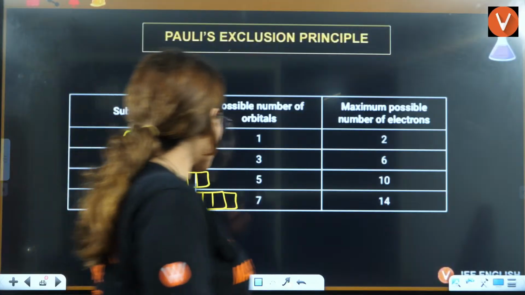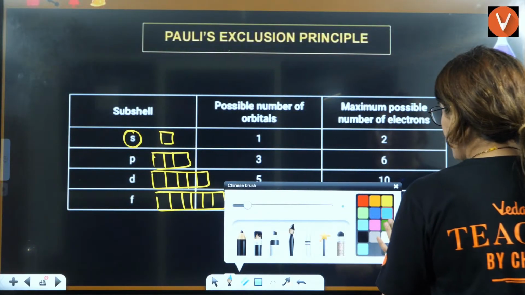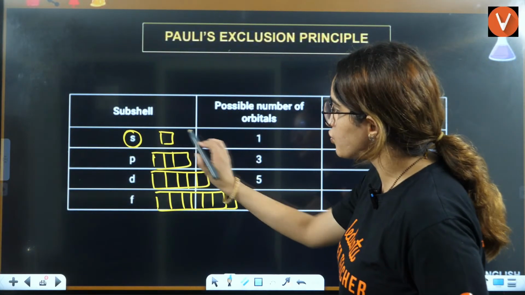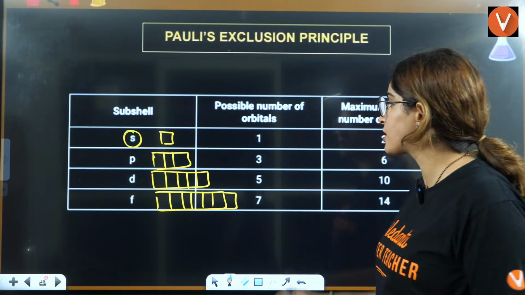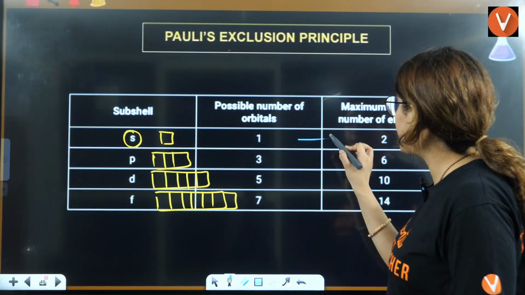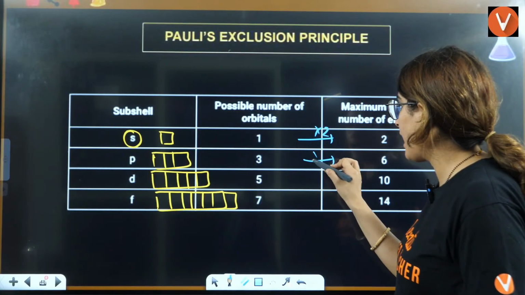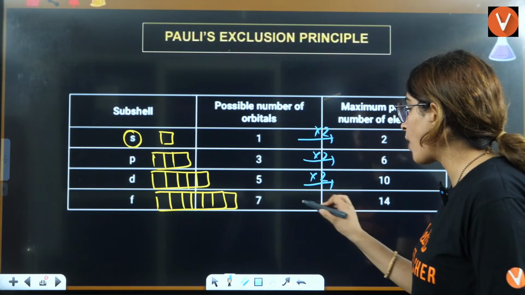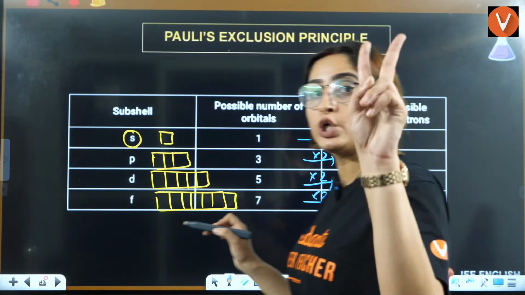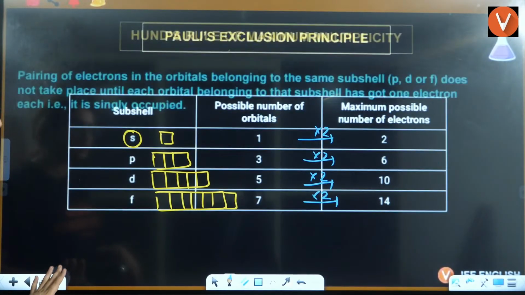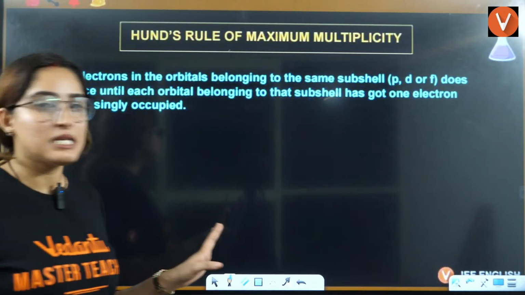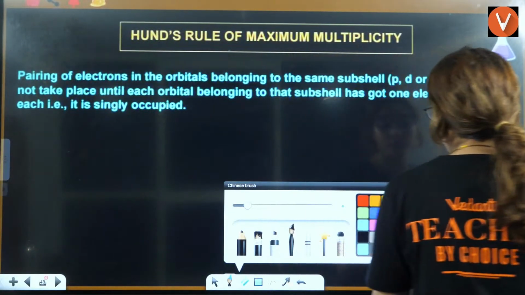So the maximum number of electrons that you can fill here is multiplied by 2, because in one orbital you can only have 2 electrons. You will have the answer. Okay? Understood? Right?